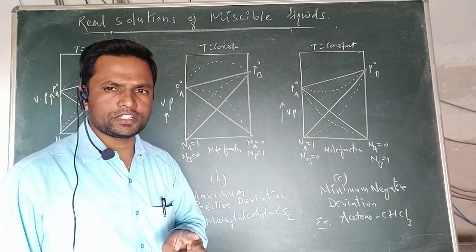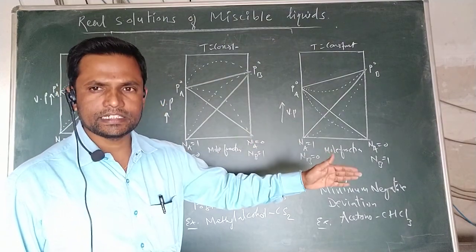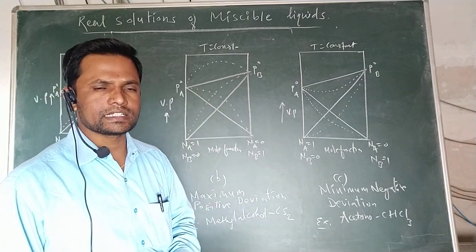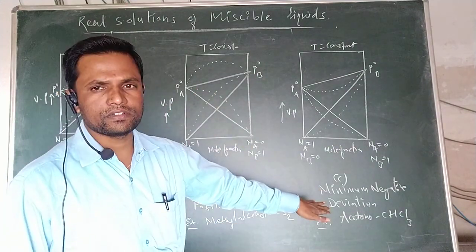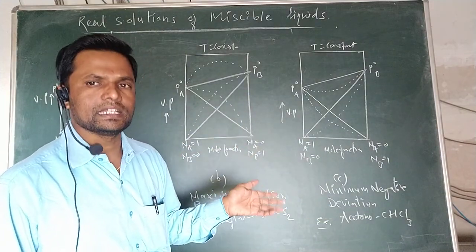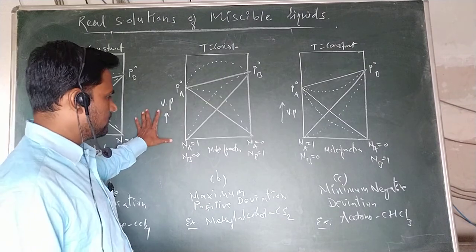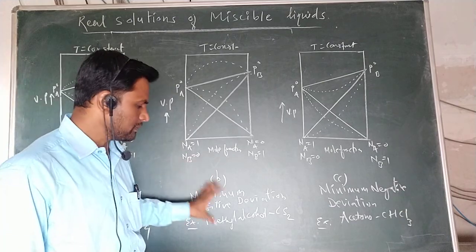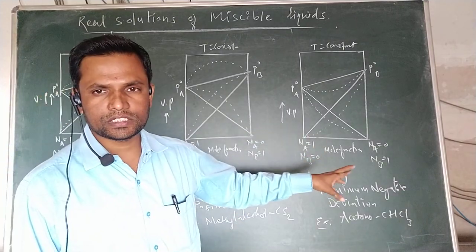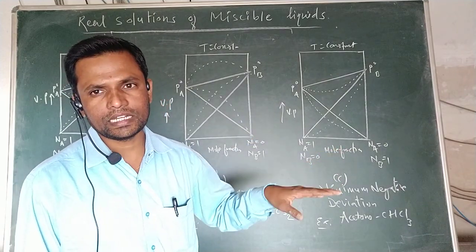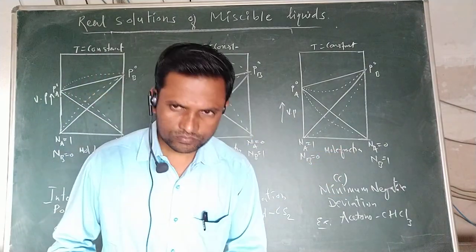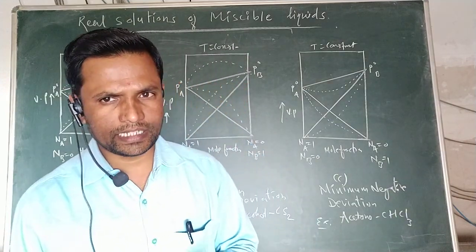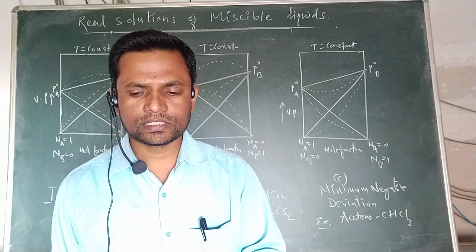It shows two different deviations, the positive deviation and the negative deviation. The positive deviation shows delta H mixing as well as delta V mixing greater than 0, whereas in the negative deviation, delta H mixing and delta V mixing are less than 0. The positive deviation can be the intermediate positive deviation as well as the maximum positive deviation, whereas the negative deviation shows the minimum negative deviation. I hope you understood the concept of real solutions of miscible liquids, which show deviation from the ideal behavior.